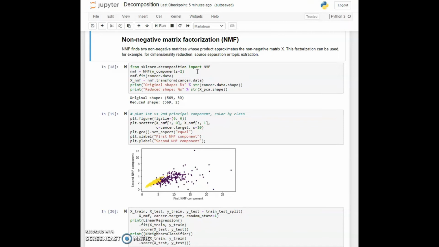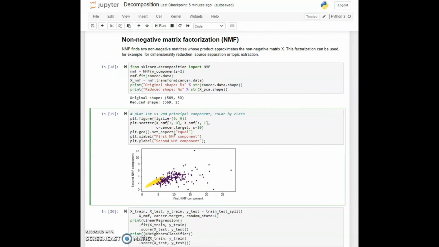So much as we did with PCA, we'll import NMF from decomposition in cell 18. We'll create an NMF object with n_components equal to 2. And that means we are going to have 2 dimensions. We'll apply it to the cancer dataset and we'll do a transformation using NMF and we'll take a look at those shapes. Now in cell 19, we can take a look at how effective that is in separating out things.